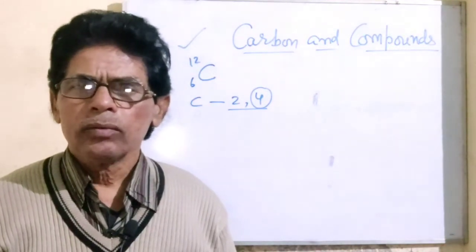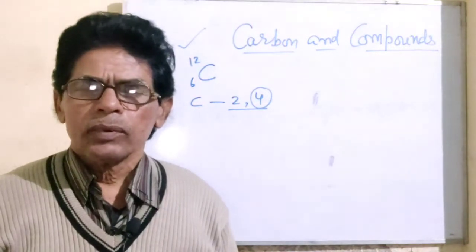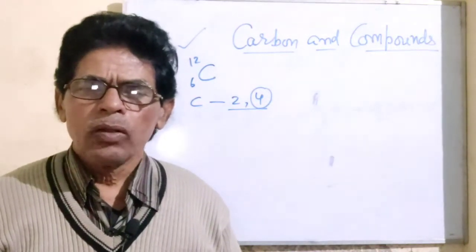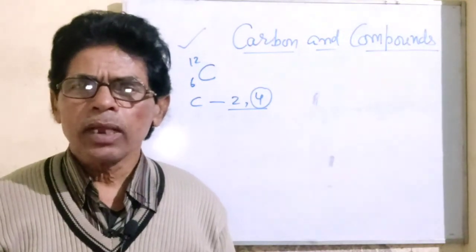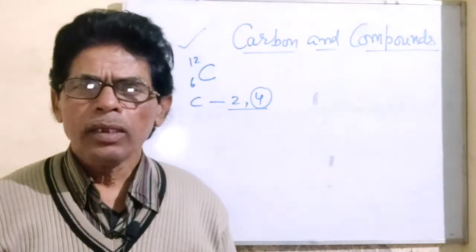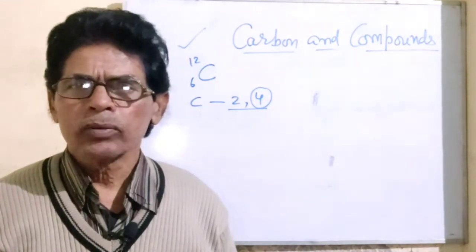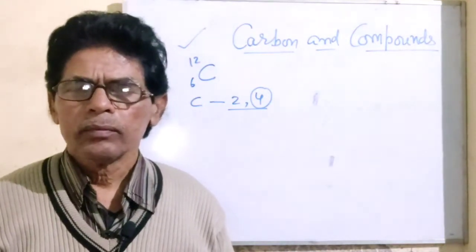So prior to 1828, it had not become possible to synthesize either protein, carbohydrates, fats, and other organic compounds, even glucose or sugar.